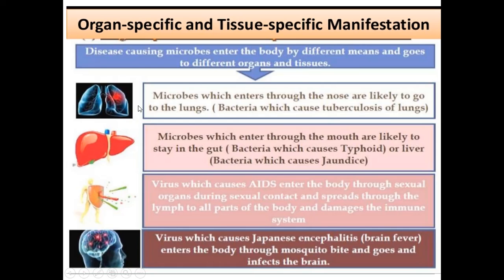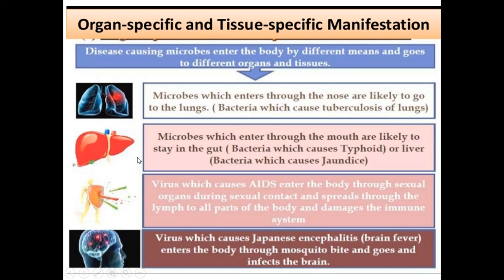Here you can see tuberculosis. We can take one example, tuberculosis, which will enter through the nose and is likely to go to the lungs and infect the lungs. So bacteria will cause tuberculosis of lungs. How will it enter? It will enter through the nose and it will affect the organ. So it is an organ specific disease.